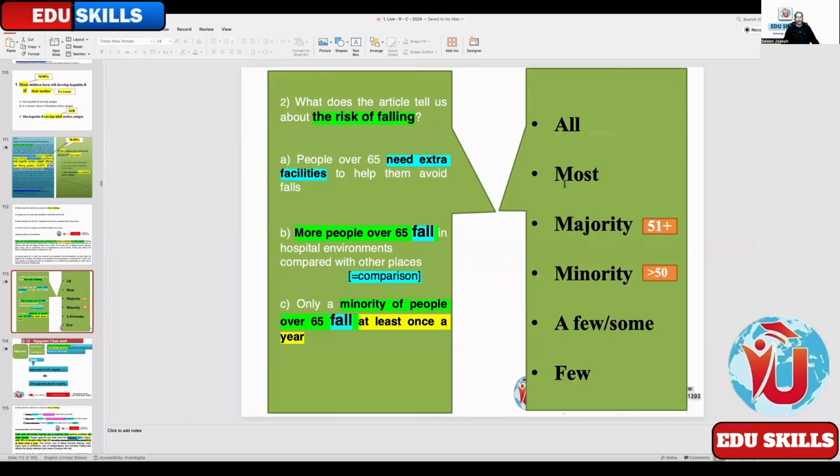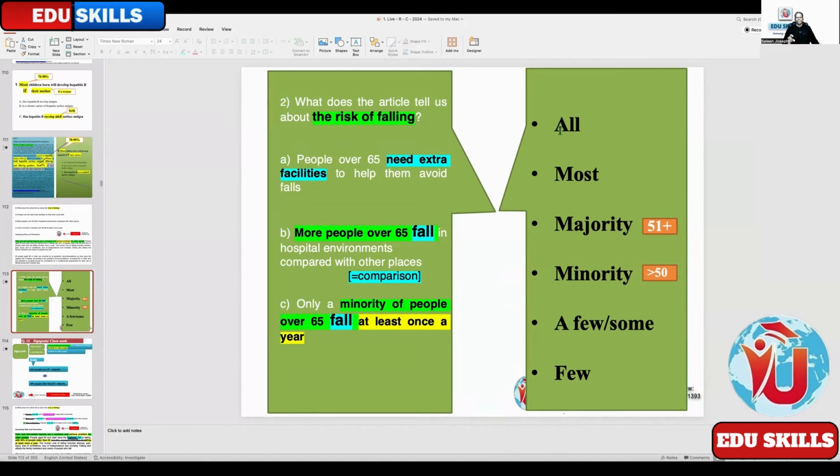See here, all is absolute, whereas this is scale. All, most, majority, minority, a few means some, few means no one, zero. So these extremes, few and all, are known as absolutes. If those expressions are found in any of the answer options, that can be immediately eliminated.